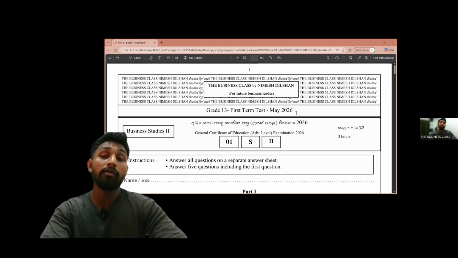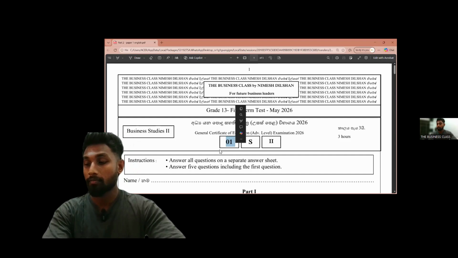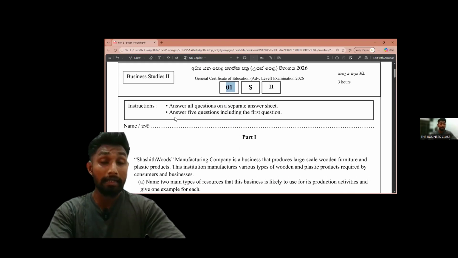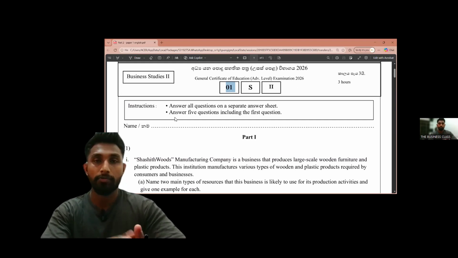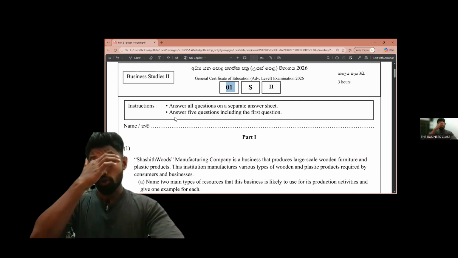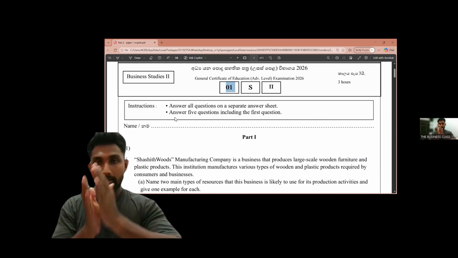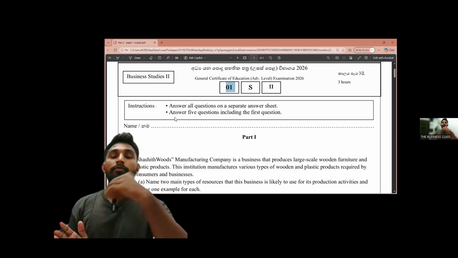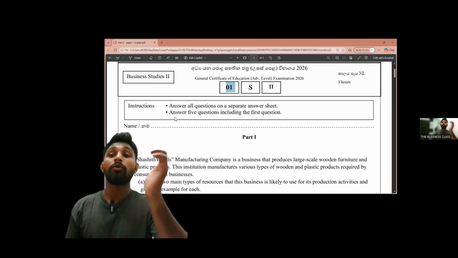This is our first second part paper. You can see the number here, second part paper number one. This is a structured questions paper, so you have to answer 5 questions. That means you have to select either three from part one or part two.